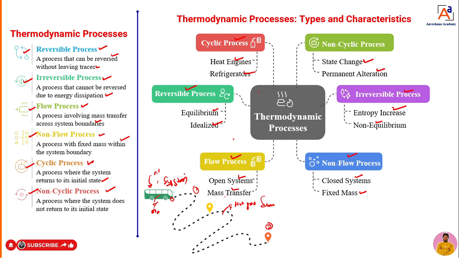With the help of this example, we can understand all these types of processes. Now I will explain in detail what reversible and irreversible processes are, along with other properties. In today's class, we are going to discuss reversible and irreversible processes.